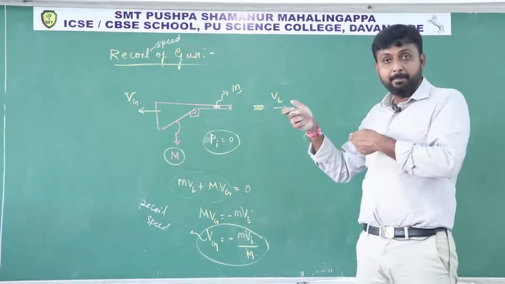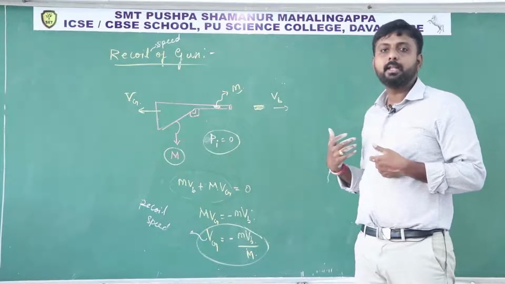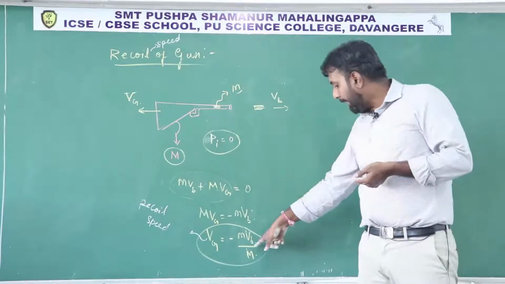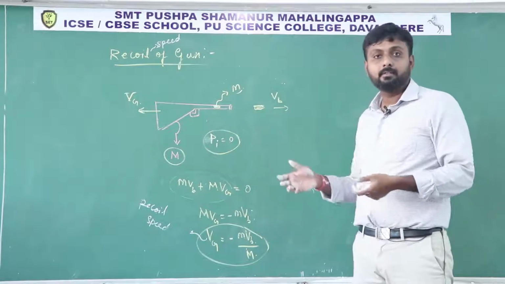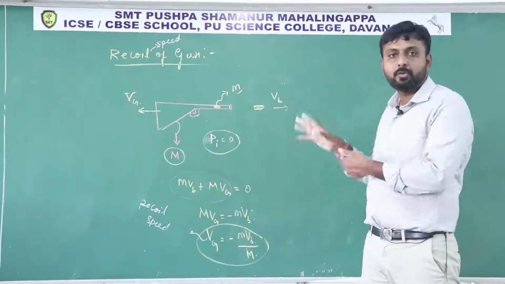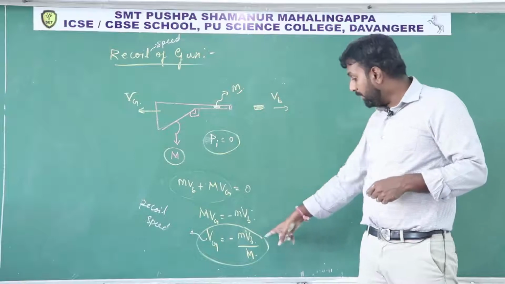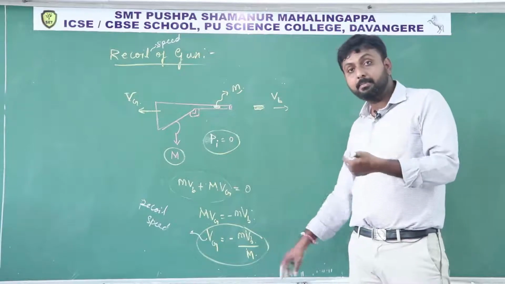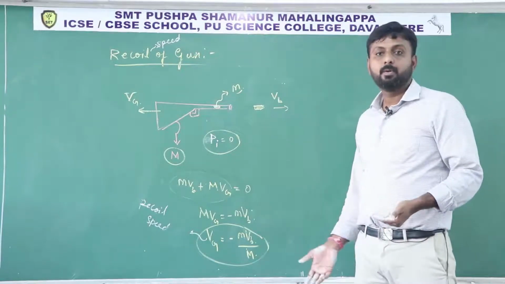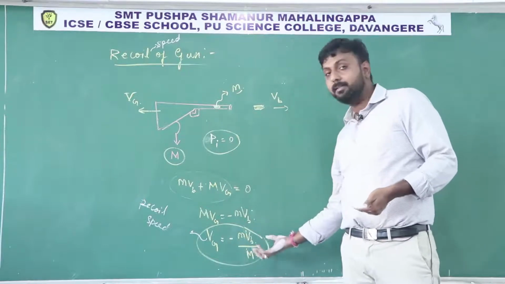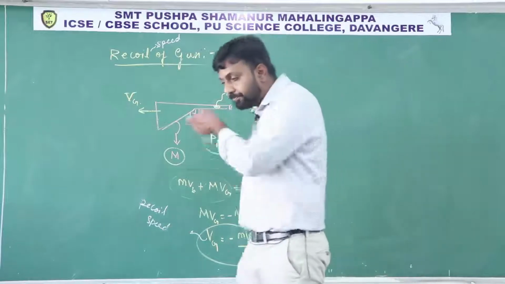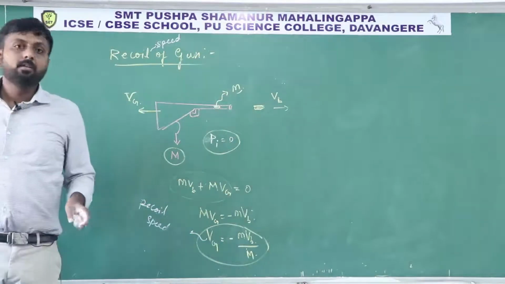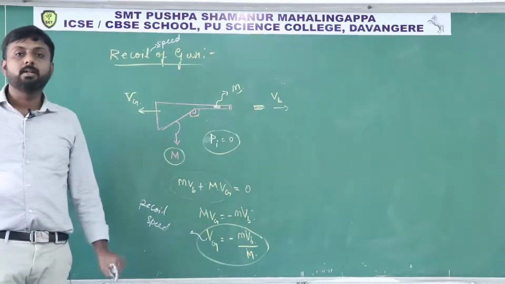Because by keeping it very tight to the shoulder, the effective mass becomes more. When the gun is attached to the shoulder, the total mass becomes mass of the gun plus mass of the person. Then the mass increases, the recoil speed decreases. Remember this formula.